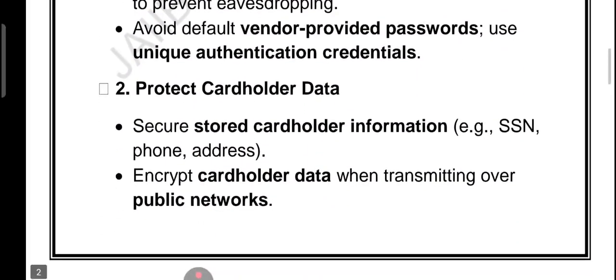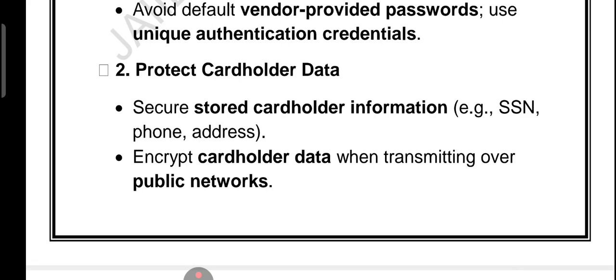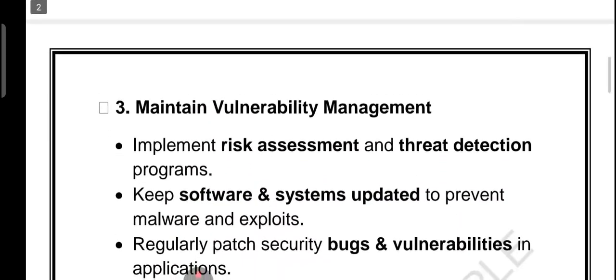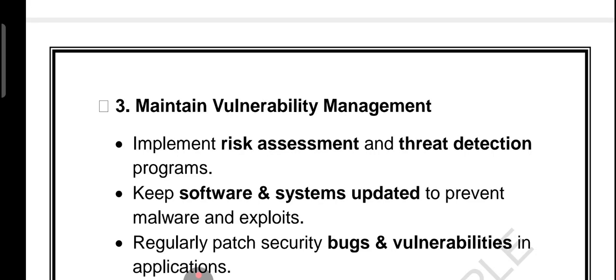Second point is protect cardholder data. Sensitive details like SSN, phone number, addresses must be protected, right? And third one is the vulnerability management, which means businesses must keep their systems updated, run threat detection programs, and patch software bugs regularly. This prevents malware attacks and keeps the hackers out.